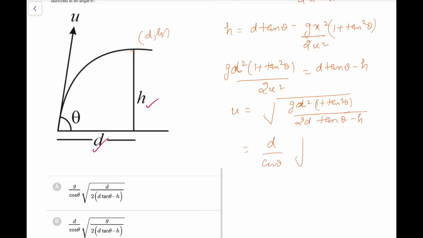So cos theta will come out, and this would be left with g upon 2 into d tan theta minus h. Going by this, option B is the most appropriate one, you can go for it. You need not write 1 plus tan square theta, keep it as cos square theta only. This is what is required here.